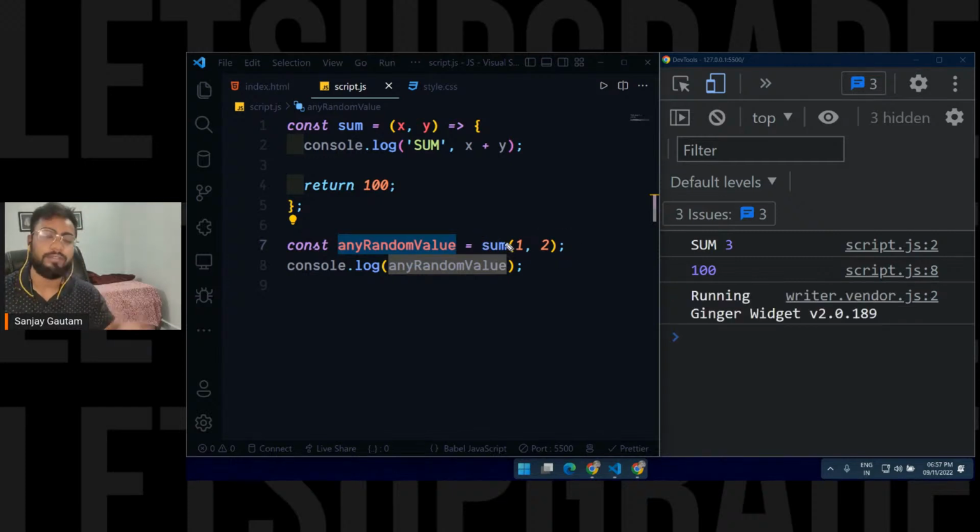So every time you call your function, this function is going to return this value. Now it's on you to save this value. It's on you to use this value, or you can completely ignore it. That is on you.